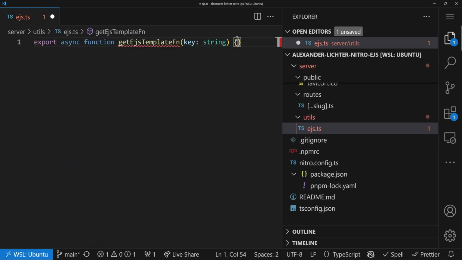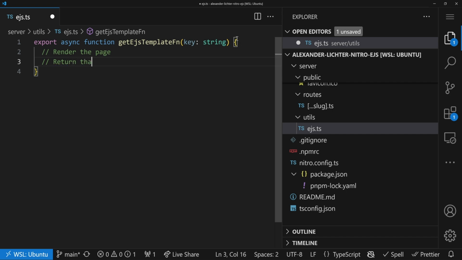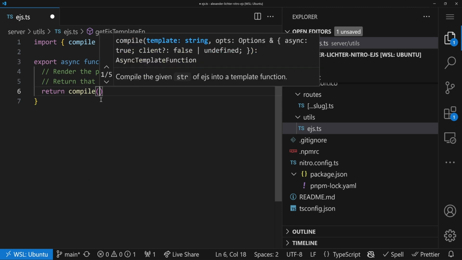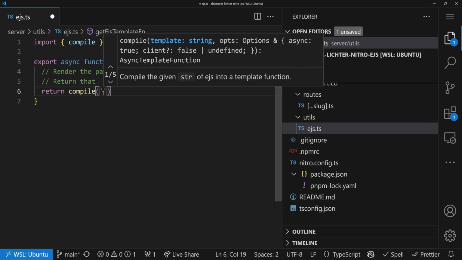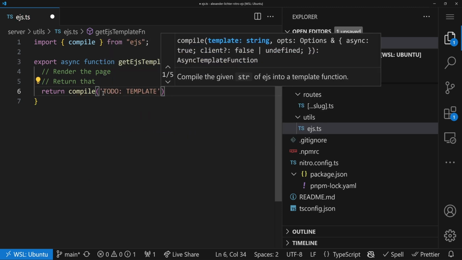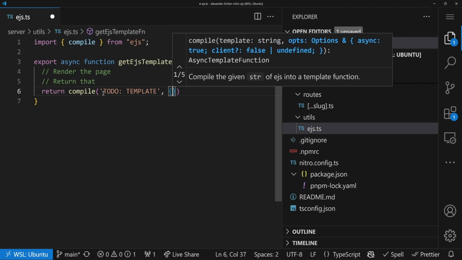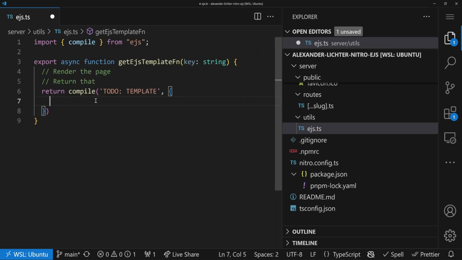So we'll see that. And in here, what we want to do, well, obviously render the page and then return that. Let's see how we can do that. The good thing is EJS has a compile function, so we can just say return compile here. And now we have to get the template somehow in here. So to do the template, we need to get it here. And we have options if we want to say, okay, I don't know, set async true by default. So EJS has async support, for example, and various other things. We'll also come to that in a second again. But we can try it very simple.